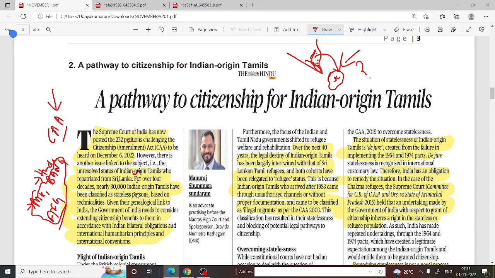Nearly 30,000 Indian origin Tamils have been classified as stateless people. Since we don't have enough legislation, the people who are coming from Sri Lanka, we didn't give them citizenship. So they have been residing in the camps for many decades, and they don't have a country. They are neither Sri Lankan nor Indian. So they are stateless people. Given their genealogical link to India, the government of India needs to consider extending citizenship benefits to them in accordance with Indian bilateral obligations, international humanitarian principles and international conventions.